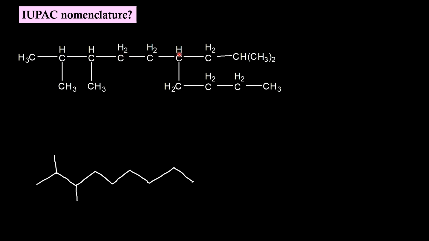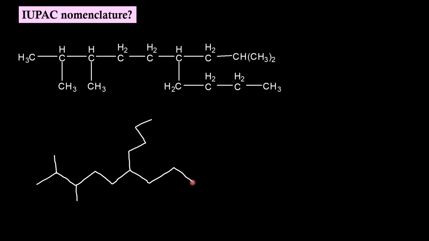4, 5, 6, I am having 4 carbon atoms sitting in the form of a chain. This is at position 6. So 1, 2, 3, 4, 5, 6. 1, 2, 3, 4 carbon atoms sitting. Then 7, 8, 9.